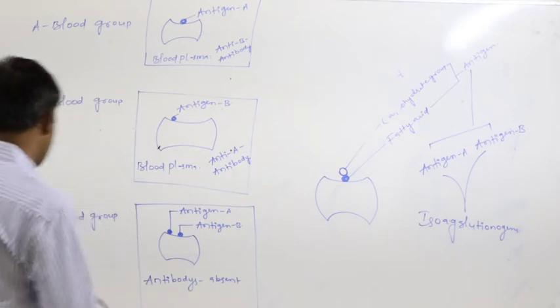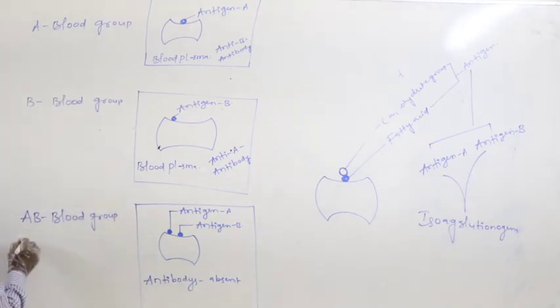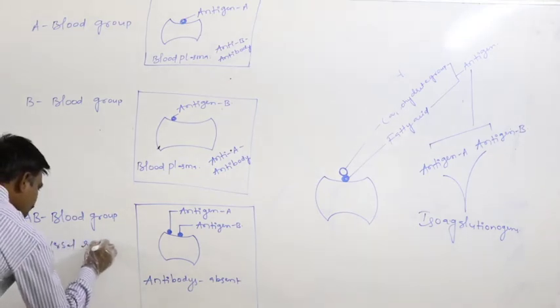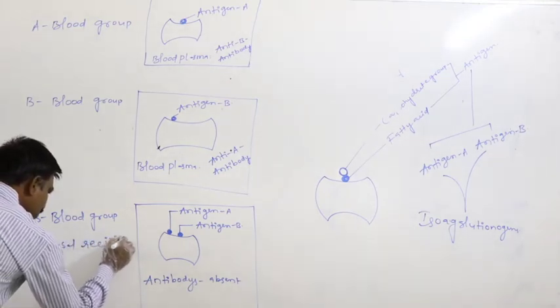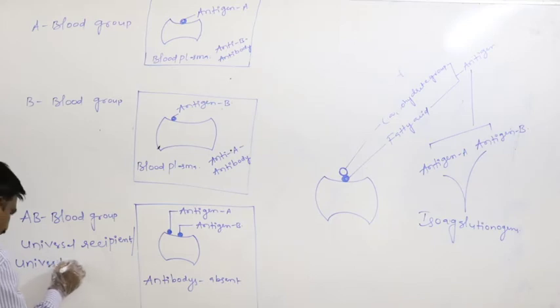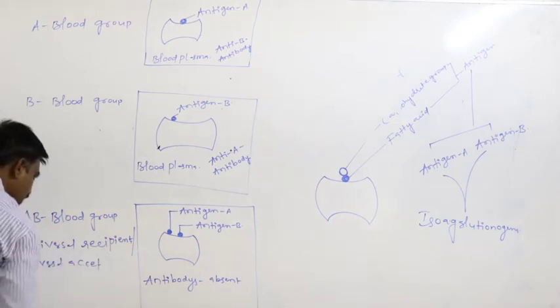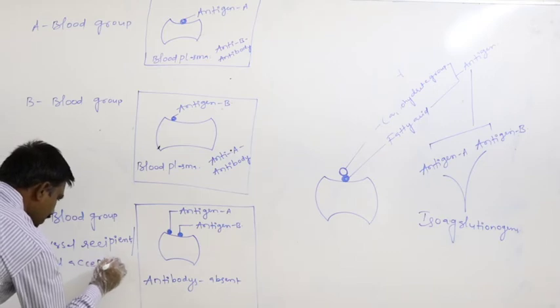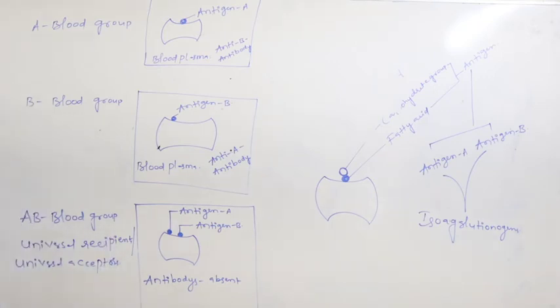So that only they are said to be the universal recipients or universal acceptors. These are the universal acceptors.